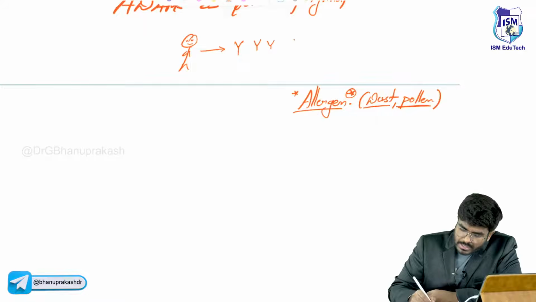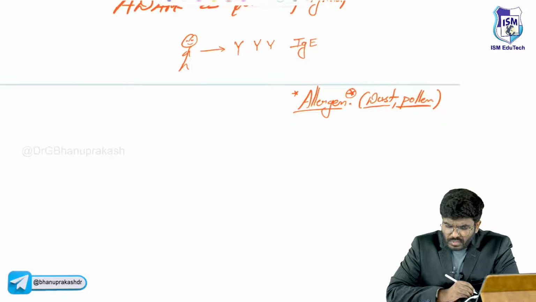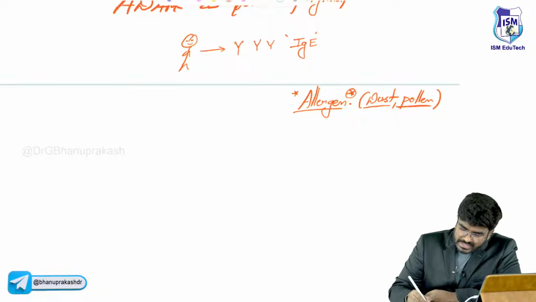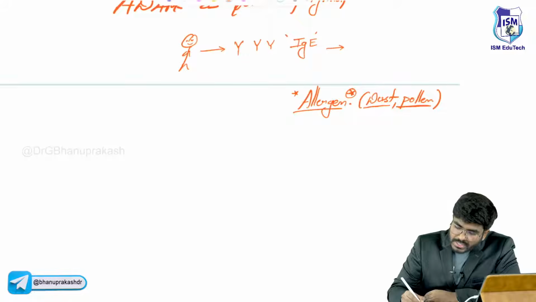Which antibodies? IgE antibodies. He produced IgE antibodies for the first time. Now these IgE antibodies, where will they go? They will go and sit on the cells. So what are these cells? These cells are called mast cells.